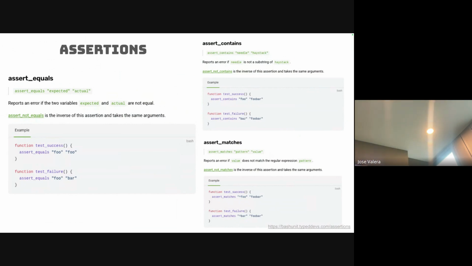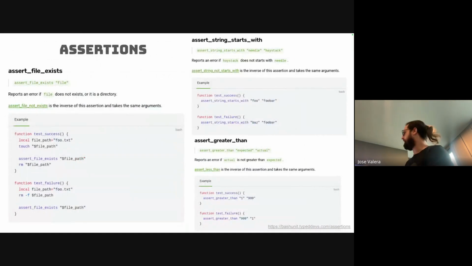And then it's not only assert. Now you have assert_ whatever you want to have: assert equals, assert same, assert greater than, assert contains string, a lot of assertions. Assert contains, assert matches with regular expressions. We have file exists, string starts with. So you can see the API of assertions is very, very, very big, and you can use all of these assertions inside any of the tests. And then when you run bashunit, it is a test runner that will run through all the tests and then give you an output.